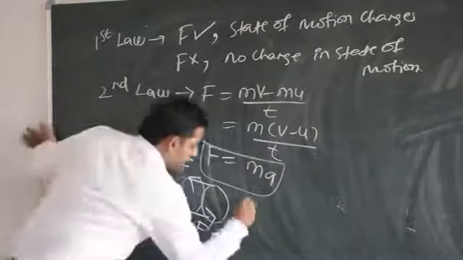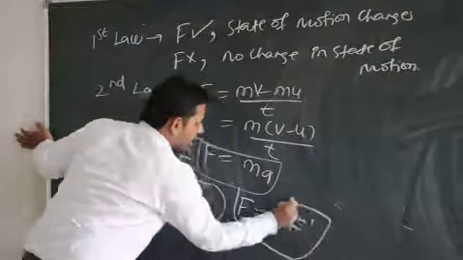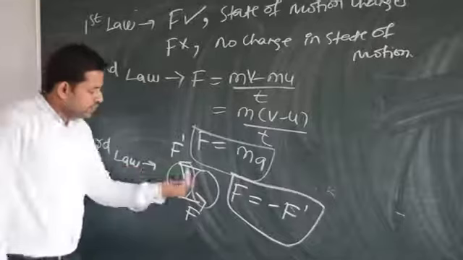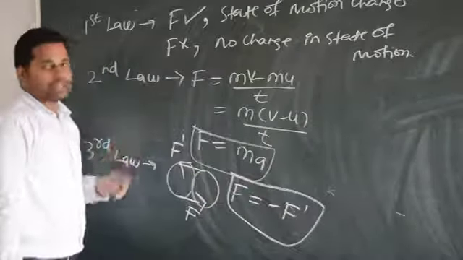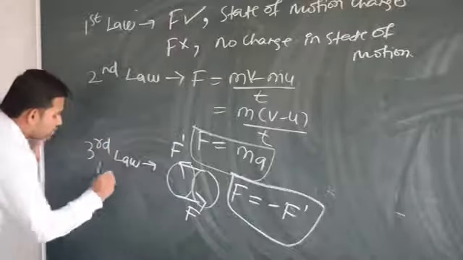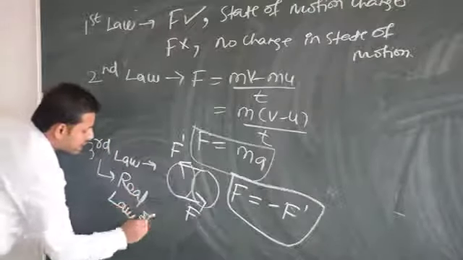So they told us F is equal to minus F dash. F is equal to minus F dash. This force and this force are equal and opposite. Their magnitudes are the same, but they are opposite in direction. So that's why the third law is called the real law. Real law of motion. Why is it the real law of motion?